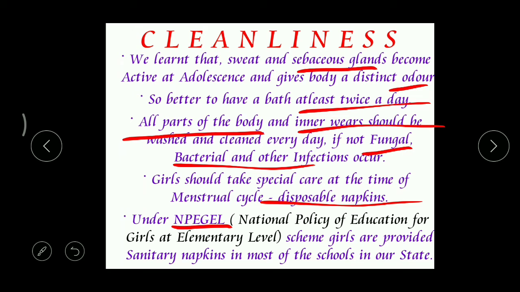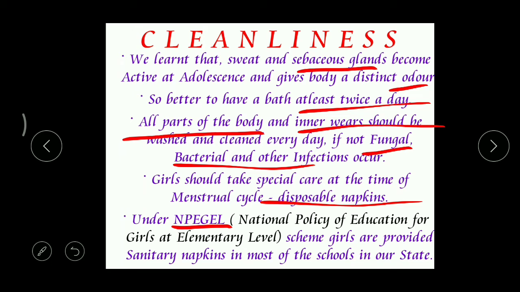So what is the main aim of this program? See, according to this, sanitary napkins are available in the schools. So the girls who are facing this kind of problem, instead of bunking school, can attend the school, and if they need any napkins, they can consult the corresponding teacher and then take these napkins. Okay, that's the main goal.